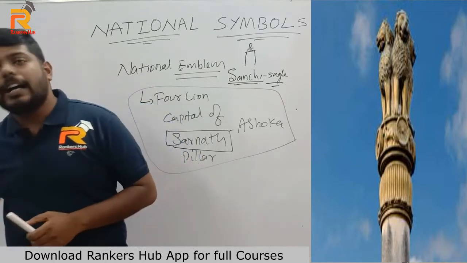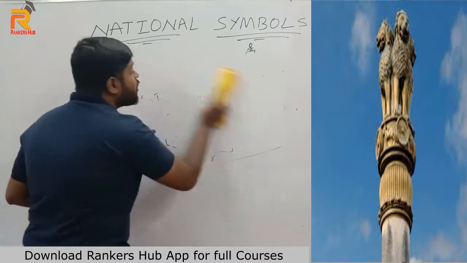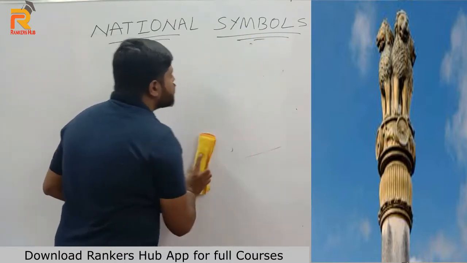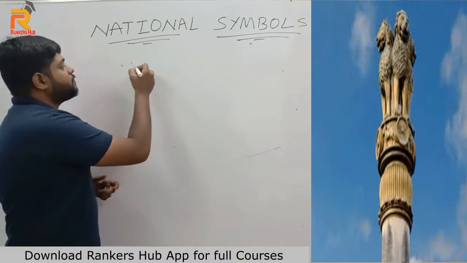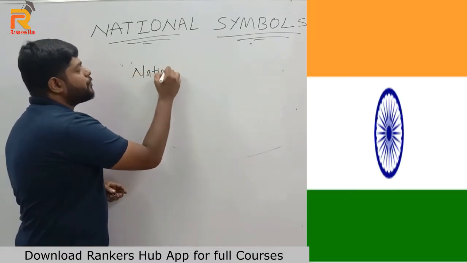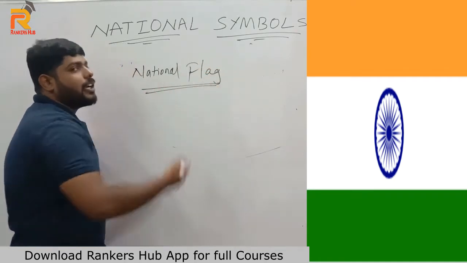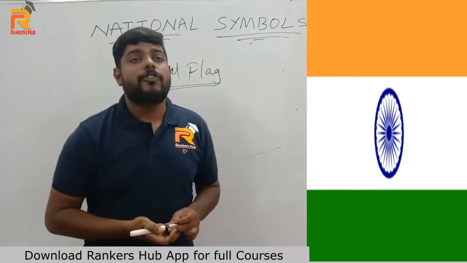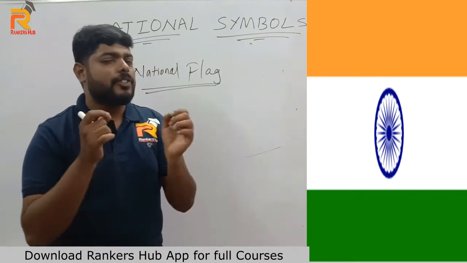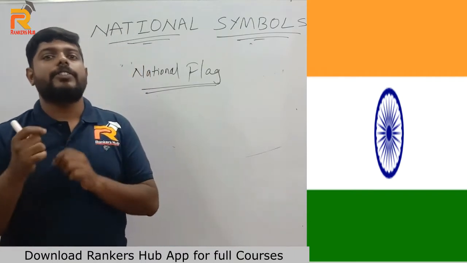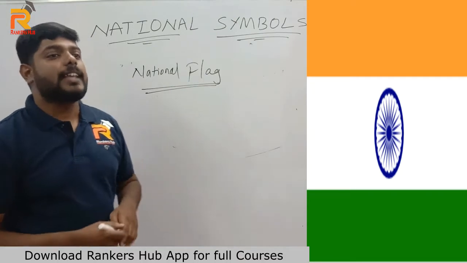Let's move on to the other symbol. The first and most important is the national emblem, the four-lion capital. The next most important symbol, which is asked many times in examinations, is our national flag. Each and every country has a flag. A flag is the official representation of a country. Every country which is democratic, republic and sovereign should compulsorily have a flag. Even India has a flag.